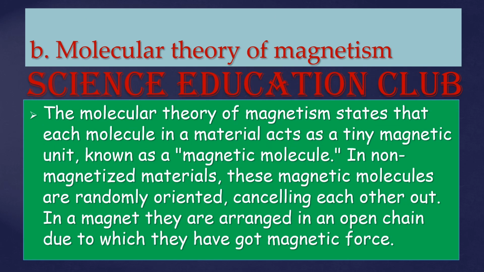Molecular theory of magnetism. The molecular theory of magnetism states that each molecule in a material acts as a tiny magnetic unit known as magnetic molecule. In non-magnetized materials, these magnetic molecules are randomly oriented, cancelling each other out. In a magnet, they are arranged in an open chain due to which they have got magnetic force.